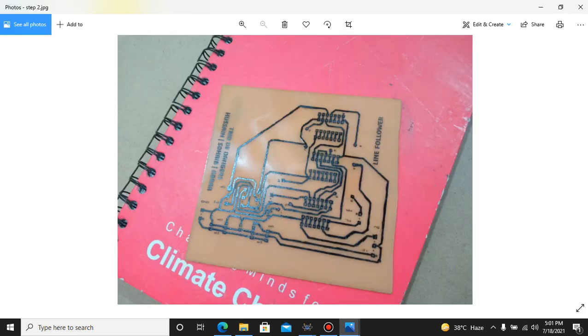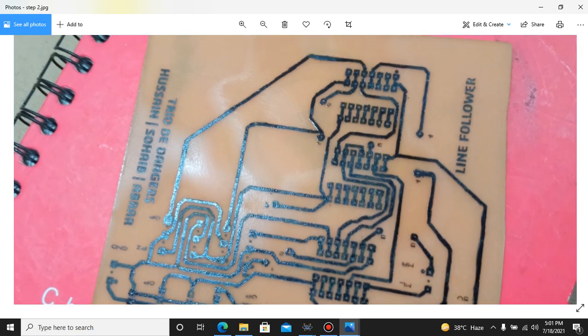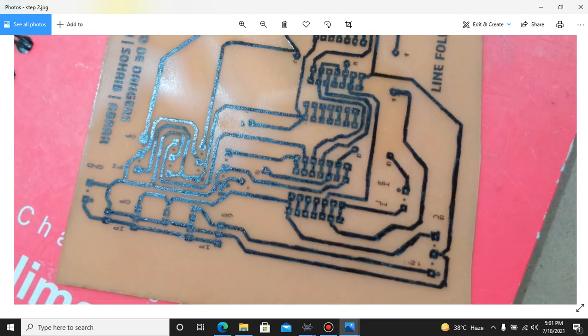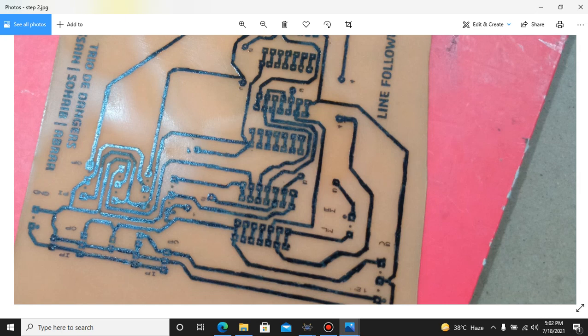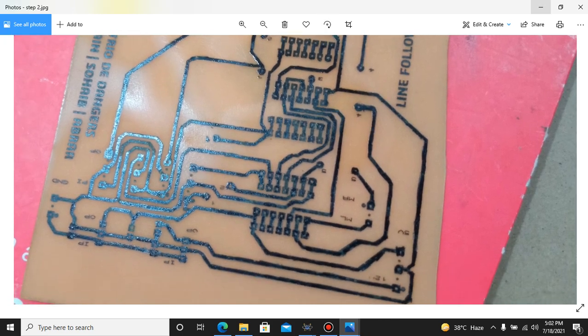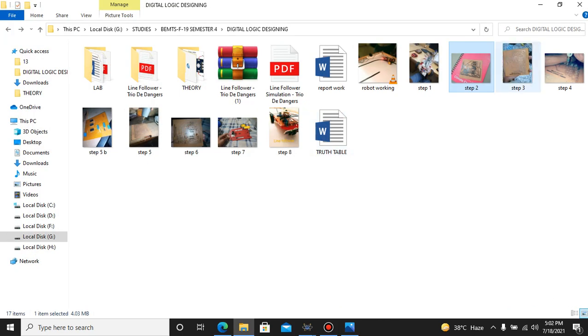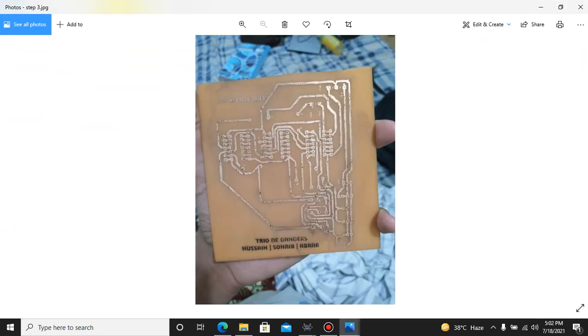For the PCB we printed on the sticker paper and then applied that sticker paper on the PCB copper board, and then pressed it for 20 to 30 minutes. After that we dipped it, and the toner has been shifted to the board, and the board looks like that. You can see how cleanly this has been done. So this shows that our connectors and everything is working properly. If we have something missing, we can fill it with chemical markers.